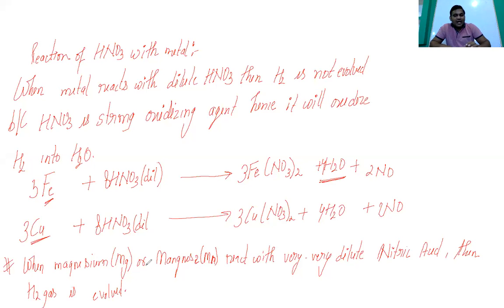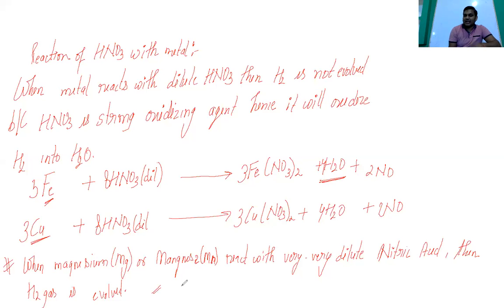So what they used to ask is, which metal reacts with very dilute nitric acid and basically forms hydrogen gas. So you will write there magnesium and manganese, okay. Yeah, we can write the reaction as well.